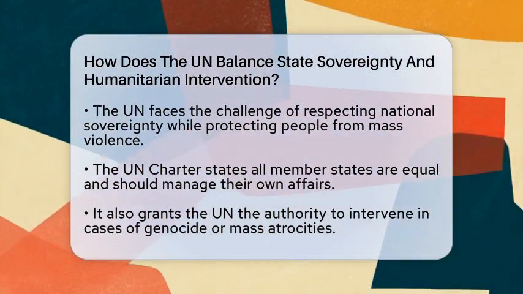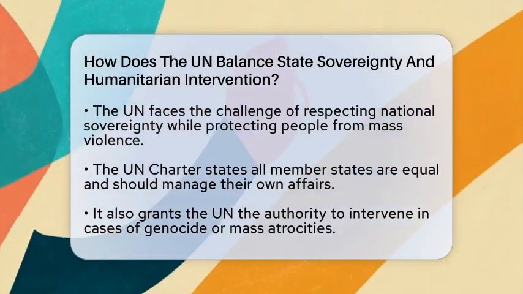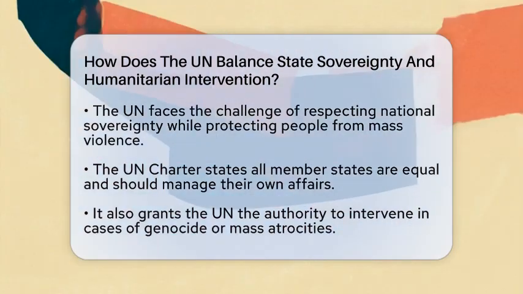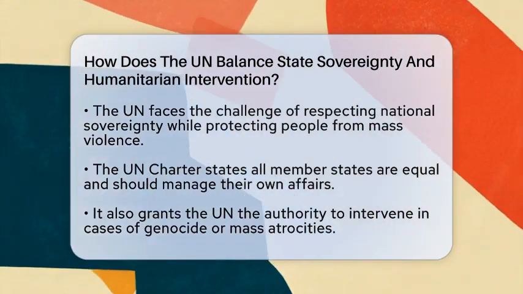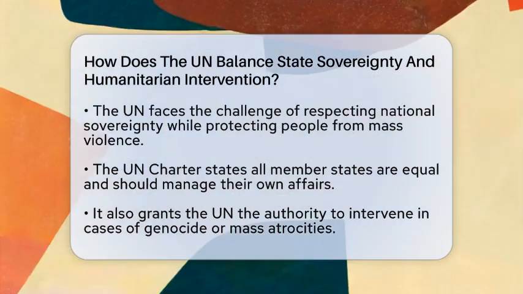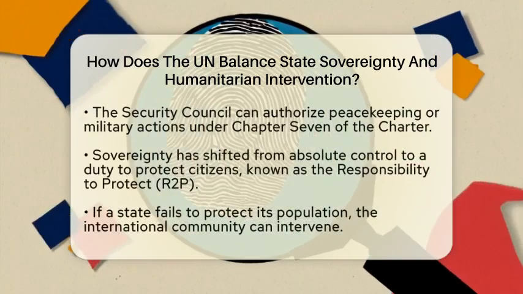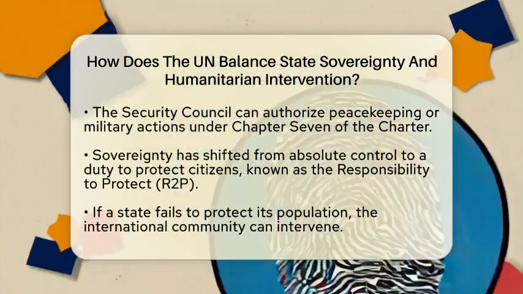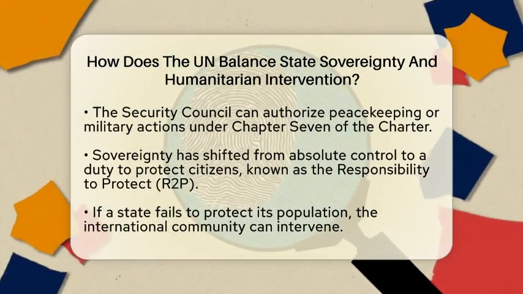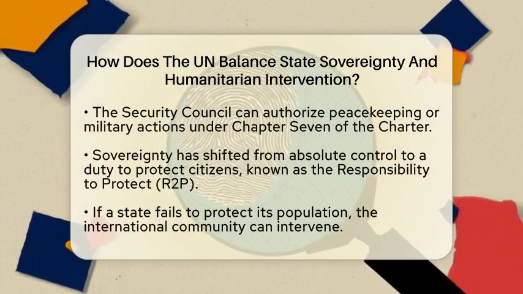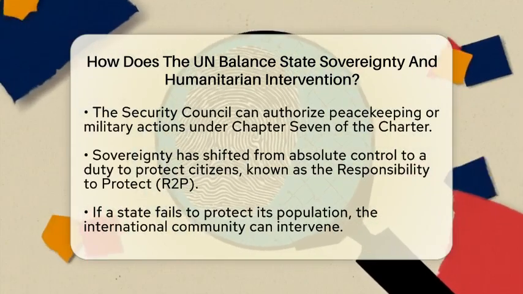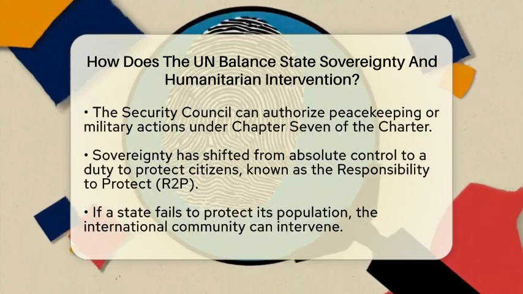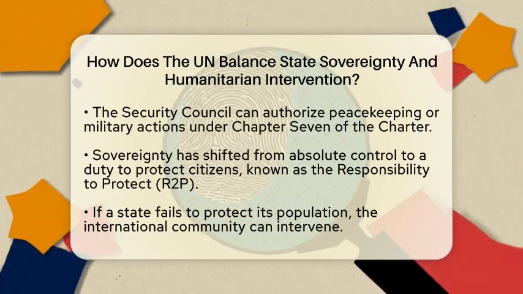It all begins with the UN Charter, which says all member states are equal and should handle their own affairs. But it also says the UN has a duty to keep peace and stop atrocities. So, when a country commits serious crimes like genocide or mass killings, the UN can step in. The Security Council has the power to authorize actions, including peacekeeping or even military force, under Chapter 7 of the Charter. This means sovereignty can be set aside if peace and human rights are at risk.